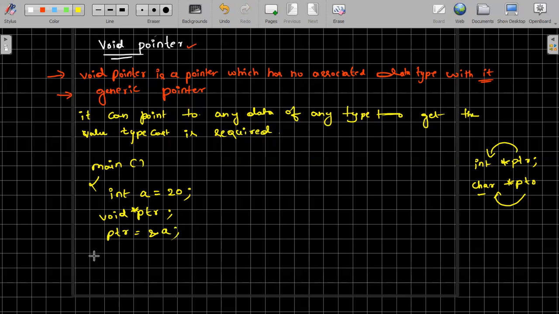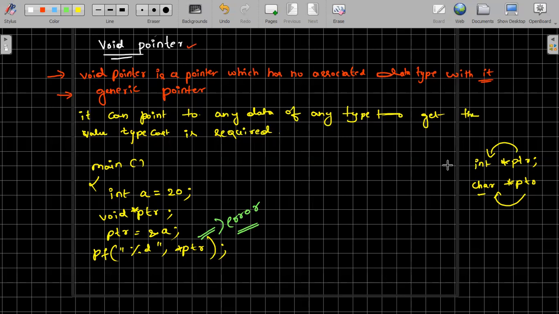Now I will print this value, printf, I'm making a shortcut, percentage d. Here directly I will print star ptr. When you print this one, you will get an error. Why? Because we haven't done the typecasting, because this void pointer can hold any type. Maybe it can hold integer, maybe it can hold character.